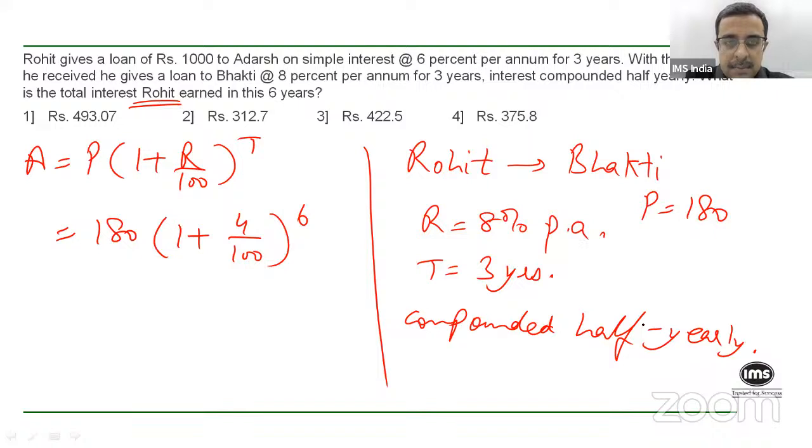Here, the options are also not very far apart, right? So you will actually need to do some amount of calculation here to figure out your answer. Okay, but not too much.